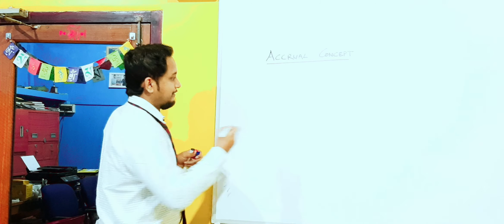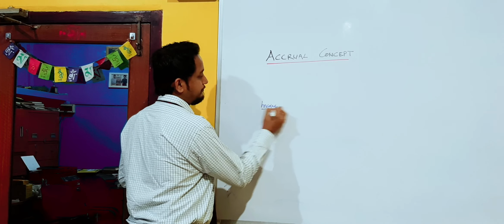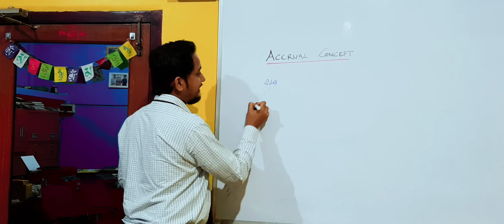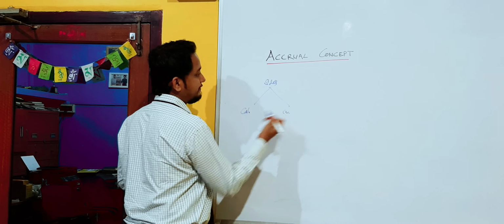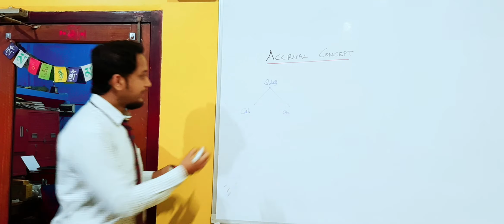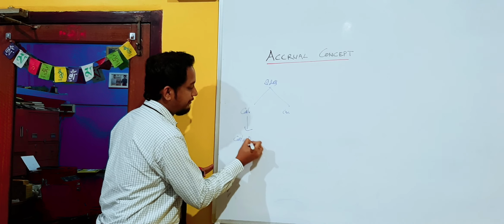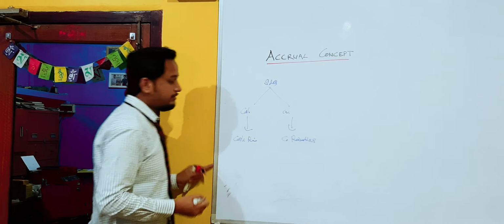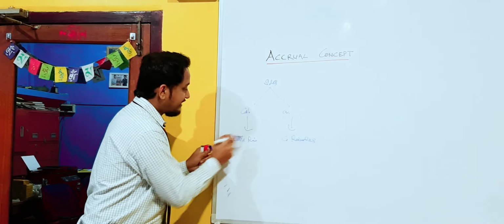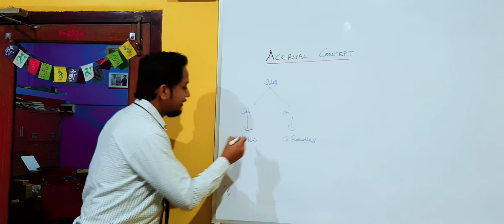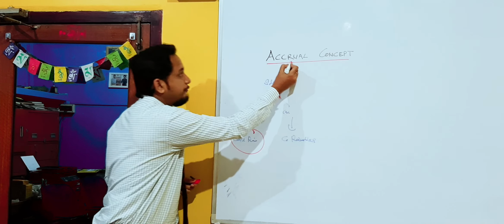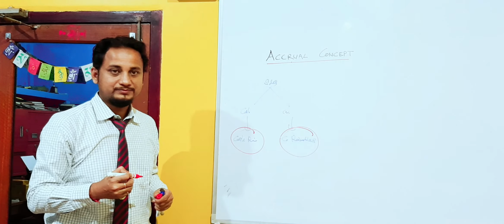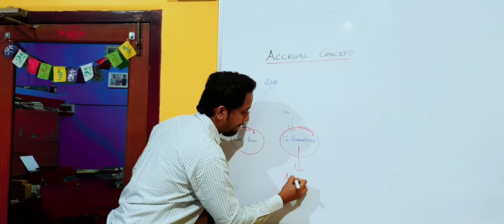For example, the income. Income depends upon the sales. Sales can take place in two ways, cash sales and credit sales. In a cash sale, the cash is received, and in a credit sale, cash is receivable. So now we will see the differences. In the cash concept, it will consider only the cash received, whereas the accrual concept considers the cash receivable also. And that is called accrued income.